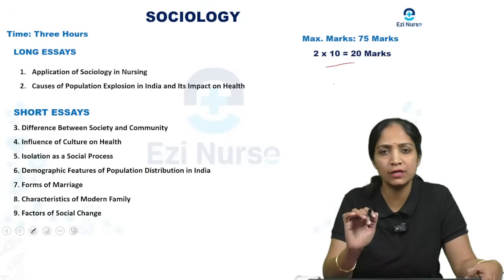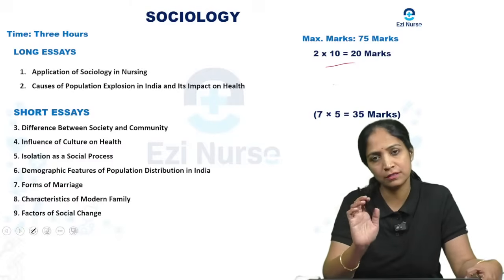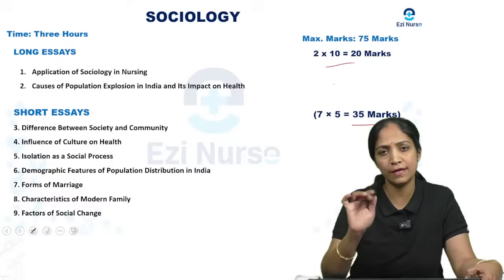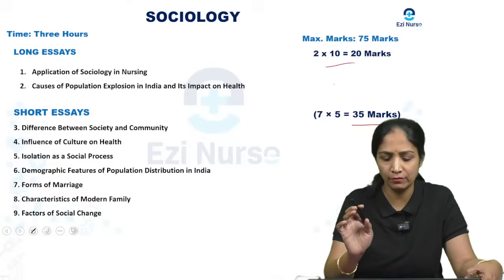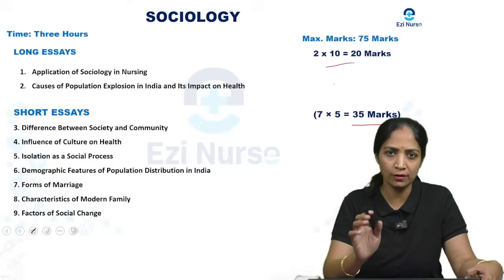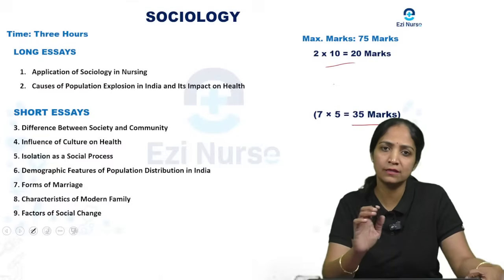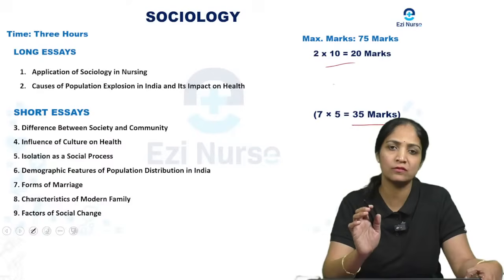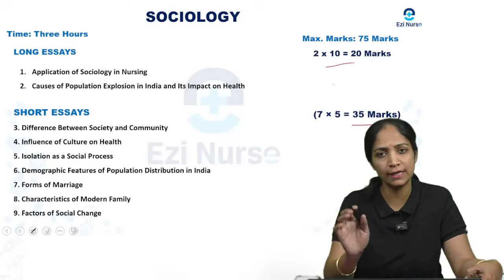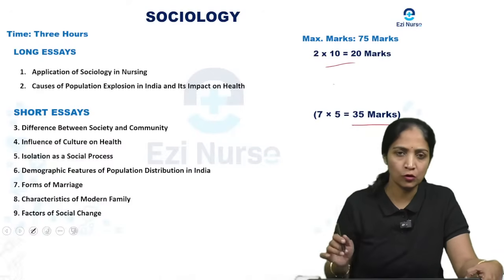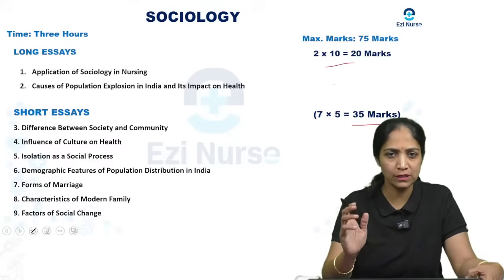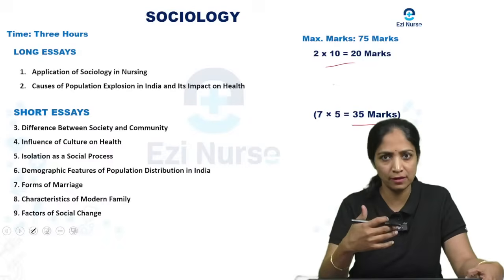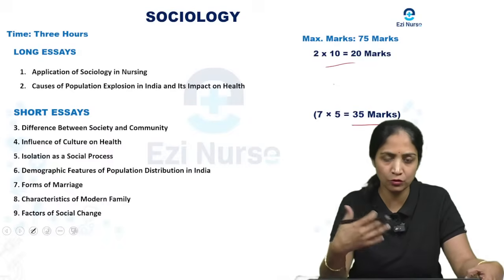Then for the short essay, you are going to write 7 questions for 35 marks, where each question carries 5 marks. Then one more is the short answer, where you are going to write 10 questions, each question carrying 2 marks, so the total comes to 20 marks. So overall you are going to write the long essay, short essay and short answer. Let me discuss how the exam pattern will be; on the basis of that only I am going to discuss here.